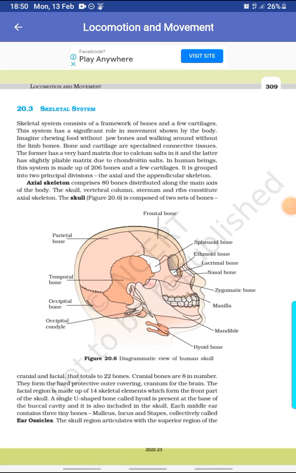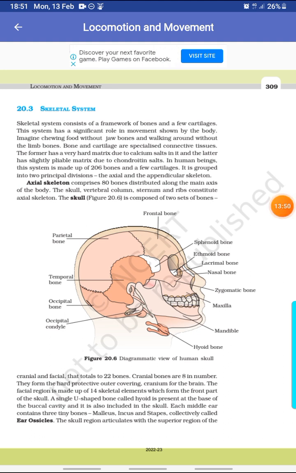Skeletal system. The skeletal system consists of a framework of bones and a few cartilages. This system has a significant role in movement shown by the body. Imagine chewing food without jaw bones and walking around without the limb bones. The bone and cartilage are specialized connective tissue. The former has a very hard matrix due to calcium salt in it, and the latter has a slightly pliable matrix due to chondroitin salts. In human beings, this system is made up of 206 bones and a very few cartilages.